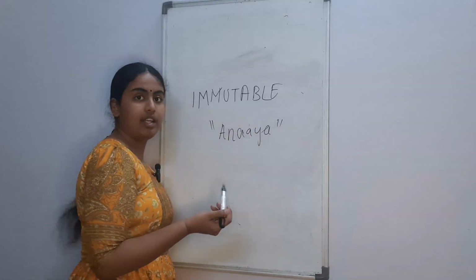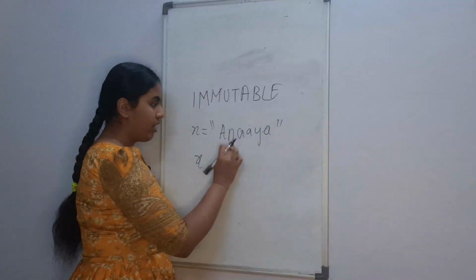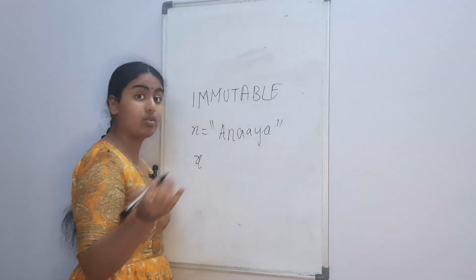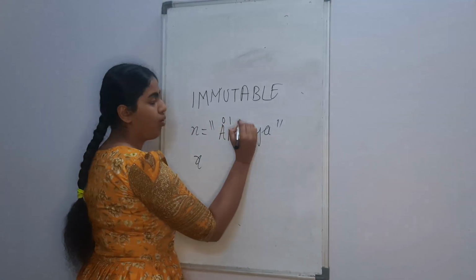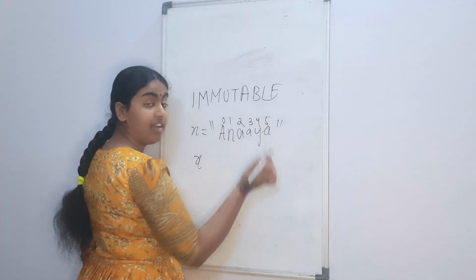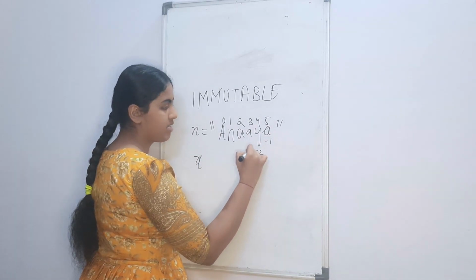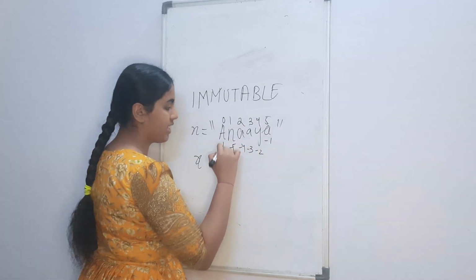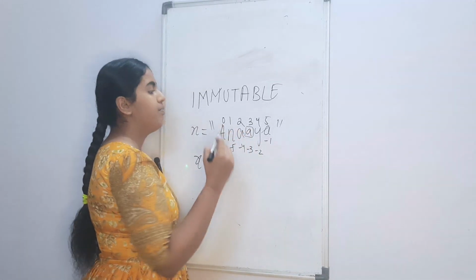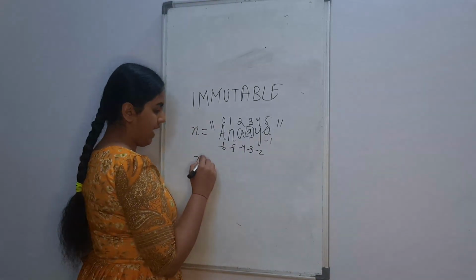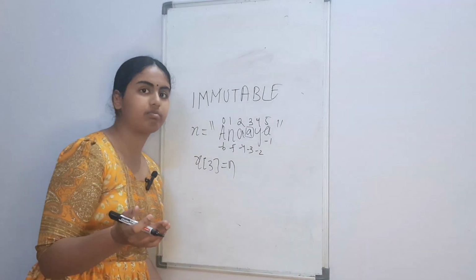So basically, let's just say if this X is a string, then you can't do indexing. You know how to do indexing, right? From the left hand side, it starts with 0, 1, 2, 3, 4 and 5. And from the right hand side, it starts with -1, -2, -3, -4, -5, -6. So if you want to change this character, you can't exactly say X index 3 equals to N. You can't do that.